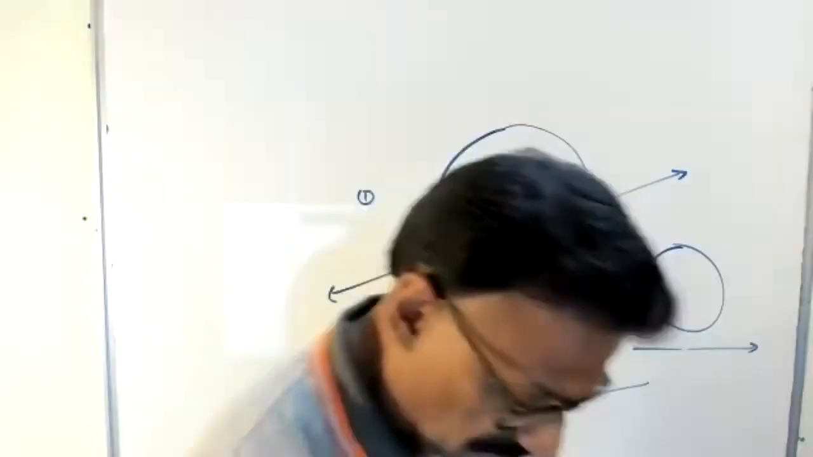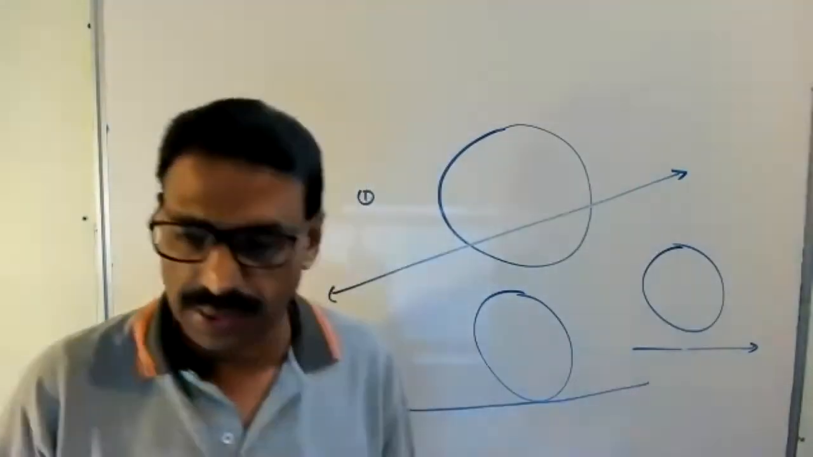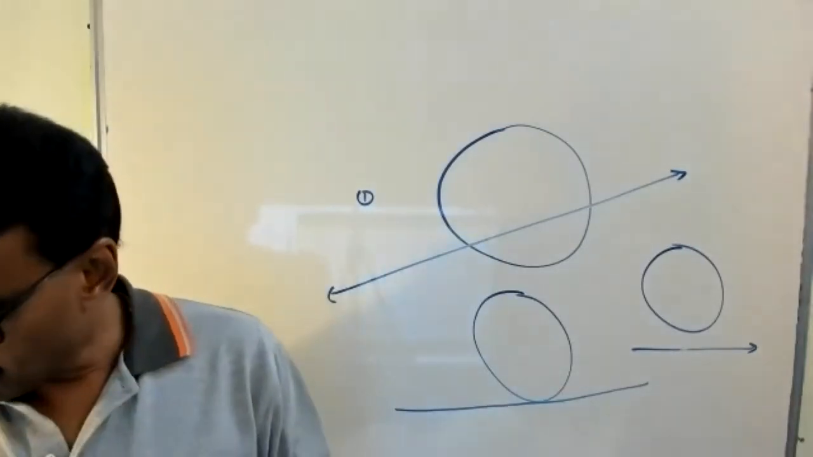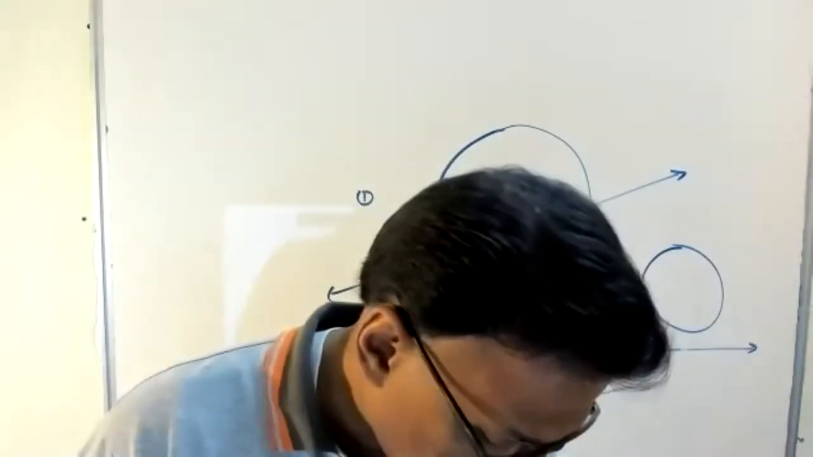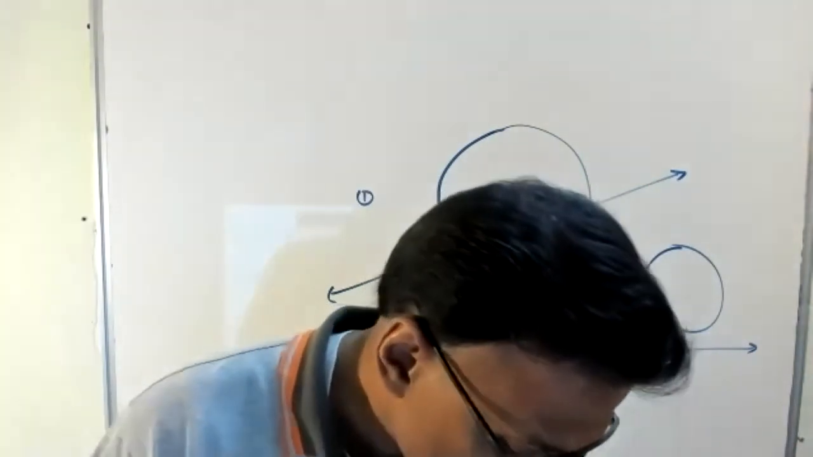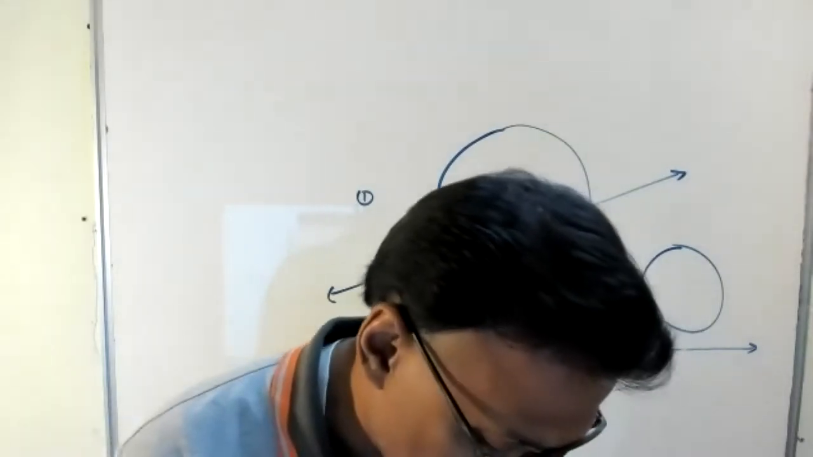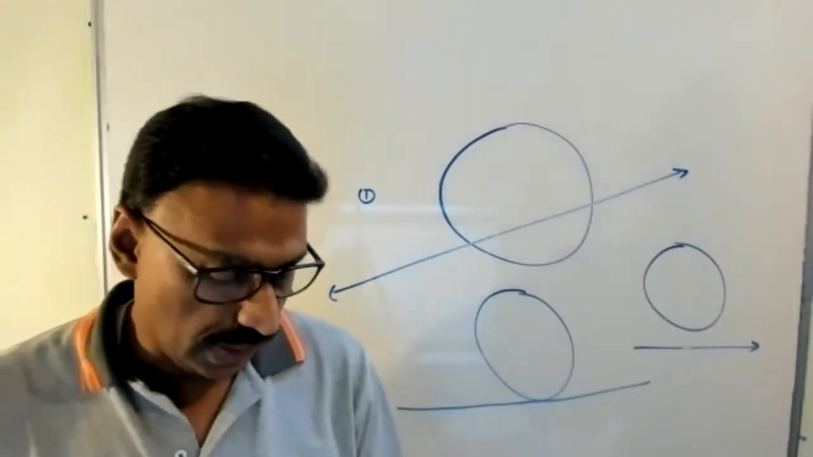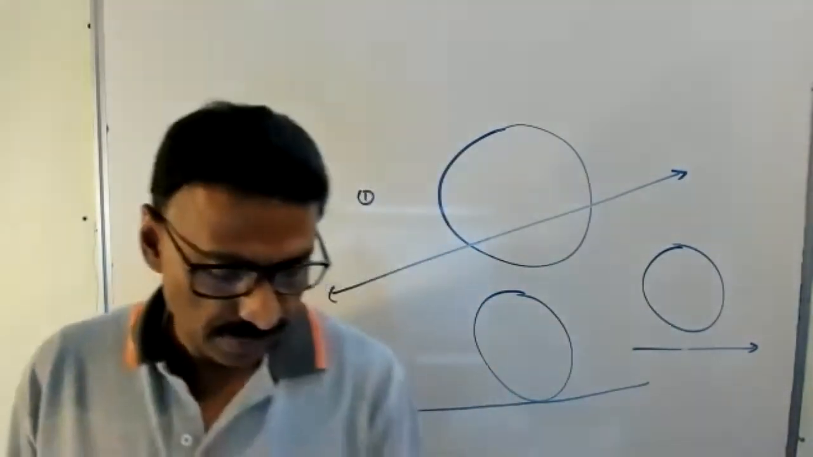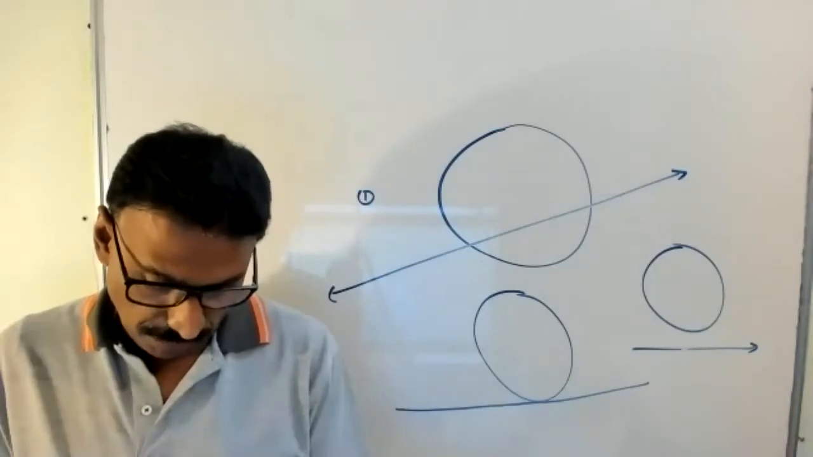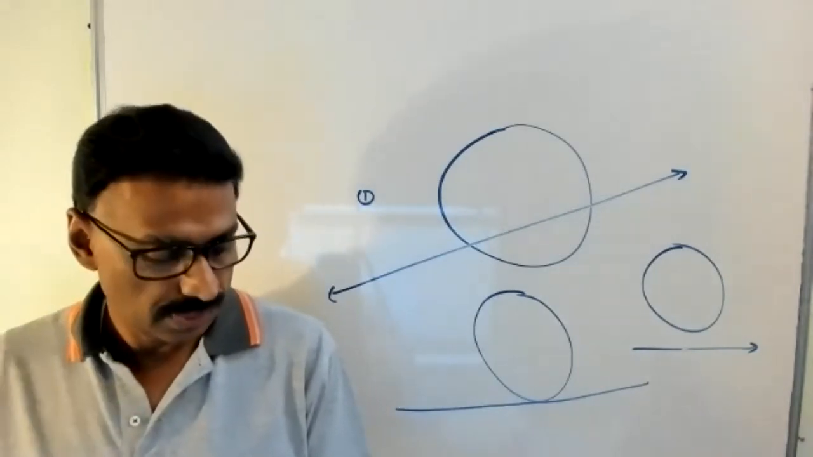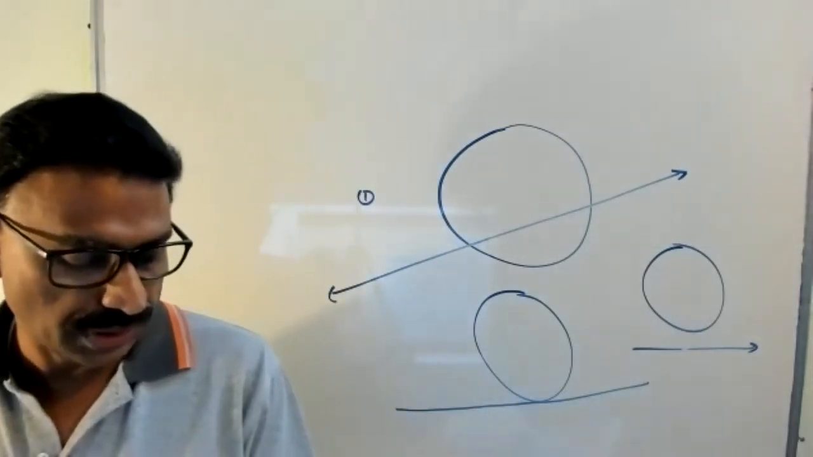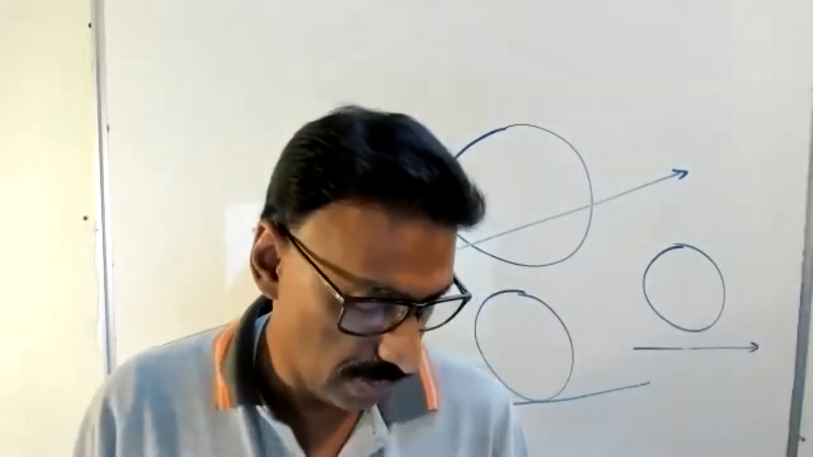Okay, write that definition first. A tangent to a circle is a line that intersects the circle in exactly one point.